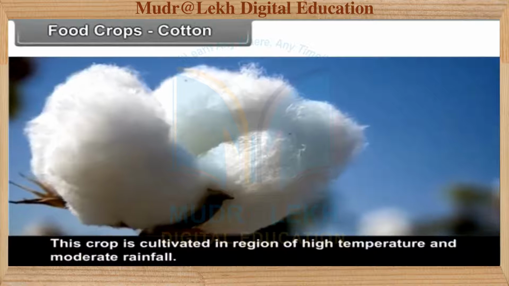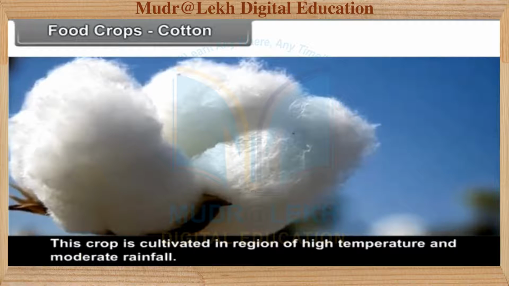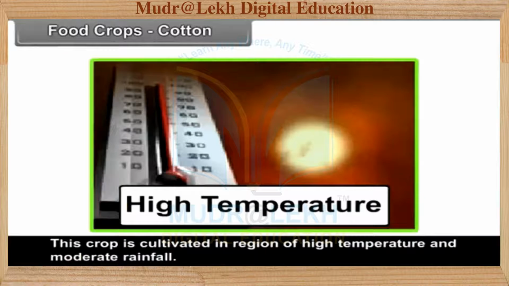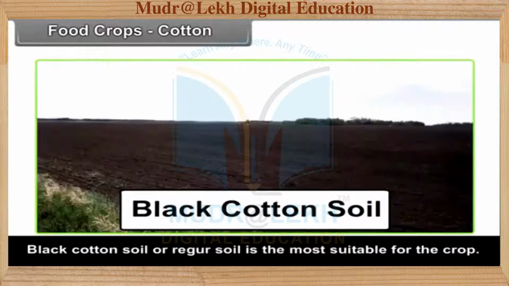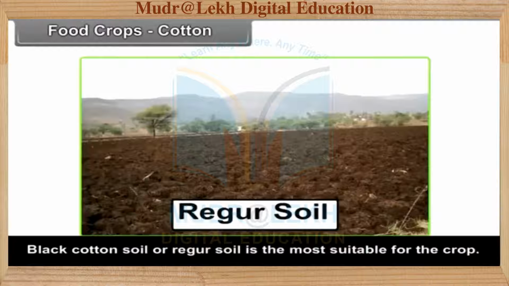Cotton. This crop is cultivated in the regions of high temperature and moderate rainfall. Black cotton soil or Reger soil is the most suitable for the crop.